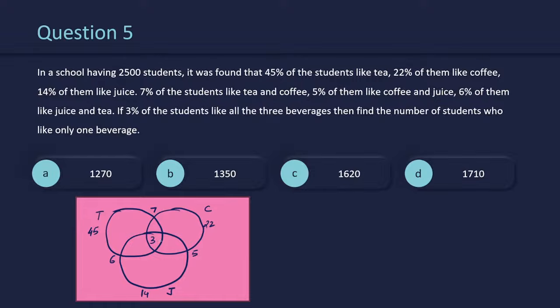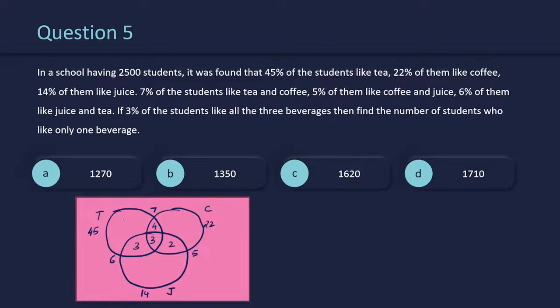So now let us find out the values of the remaining regions. जो भी remaining regions हैं उनकी value जल्दी से find out करते हैं. So the percentage of people who will like only tea and coffee will be 7 minus 3, it will be 4 percent. Only coffee and juice will be 5 minus 3, 2 percent. And only tea and juice will be 6 minus 3, that is 3 percent.